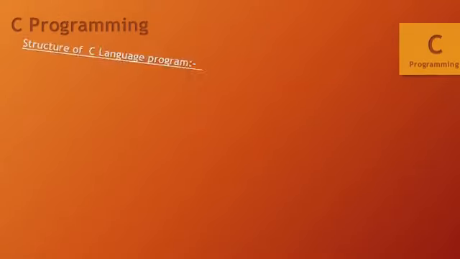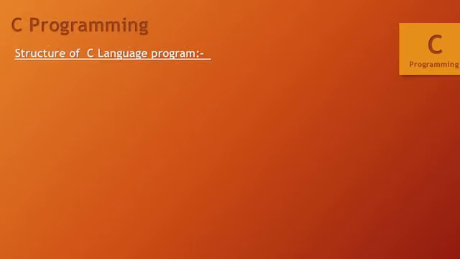So let's see what is the structure of your C language program. As we have stated, C is a structured language. So what is basically the structure of your C language? First of all, in this structure comes a comment section. Whatever you have to write in your C program, first mention it in your comment section. As we know, the comment section will not be executed or compiled, it will be eliminated at compilation time. But for your future references or for your understanding, you can have the comment section in your C program. So first of all, you have to write the comment section.